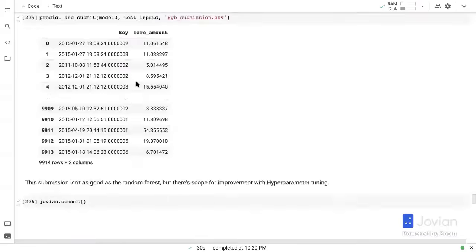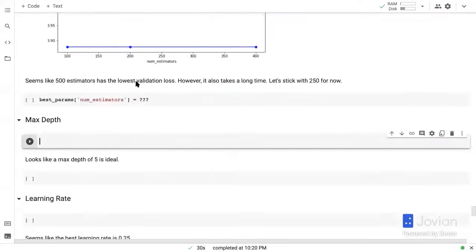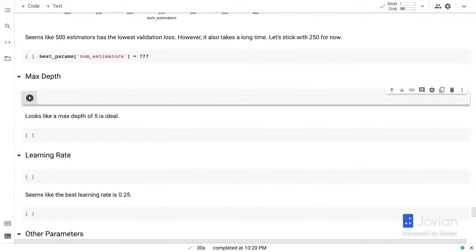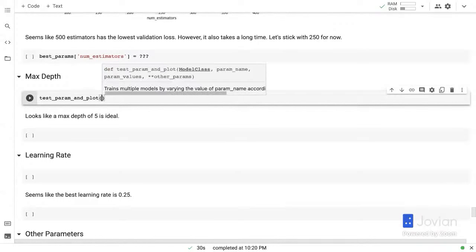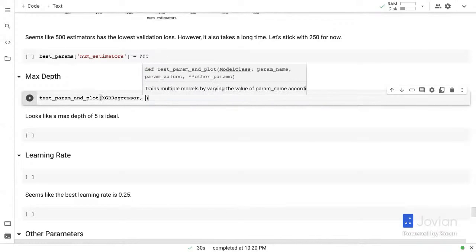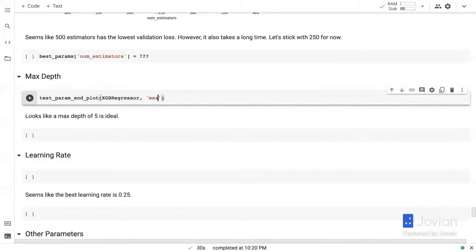So maybe let's try 3 and 7 or 3 and 6 for the max depth. So test param and plot XGB regressor. And we want to test max depth. And we want to test the values 3, 5, and maybe 6, let's say. 7 may take a long time.